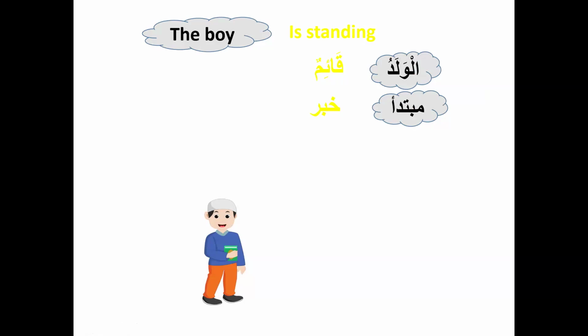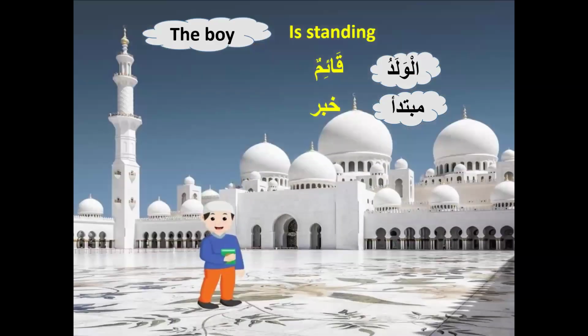Okay, I want to give more information about the khabar. So I will say that the boy is standing in the masjid. So look, in the masjid is the additional information about the khabar, the extra information about the khabar. In Arabic, in the masjid, I will say fil masjidi. Fi is the harfu jar, al masjidi is ism majrur.